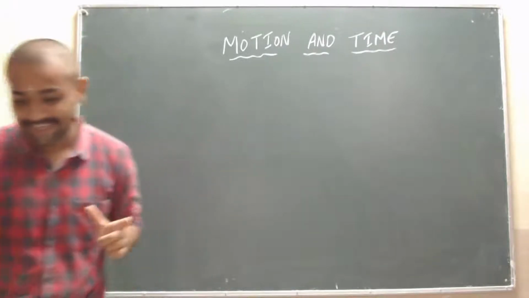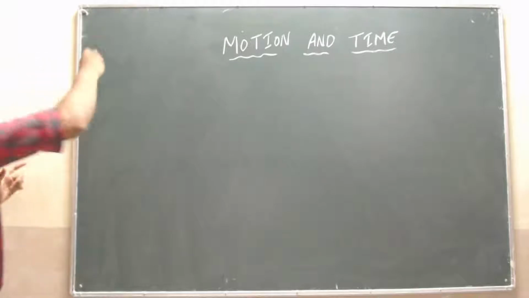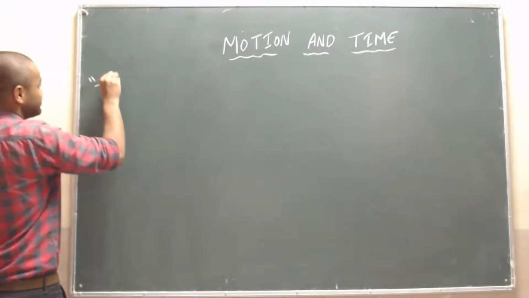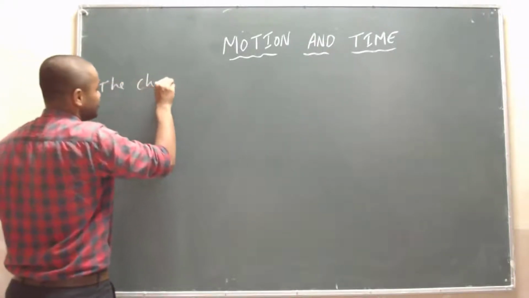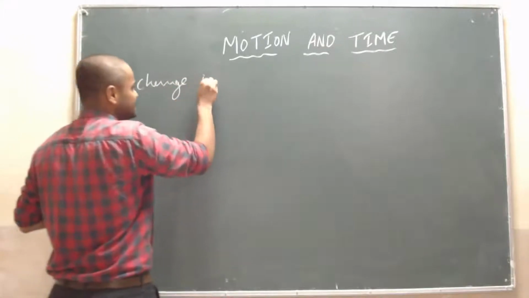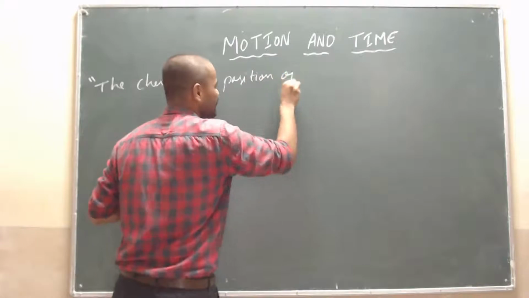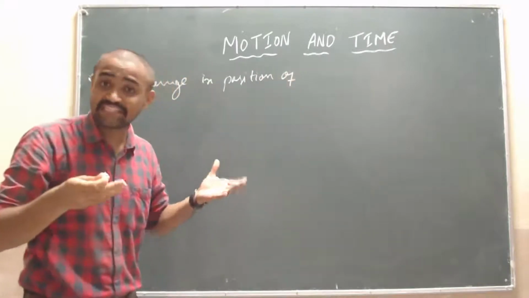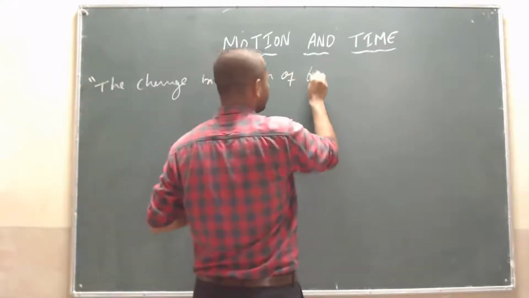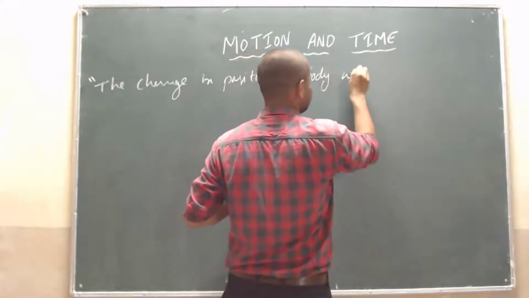I will write it here: the change in position of a body with time.